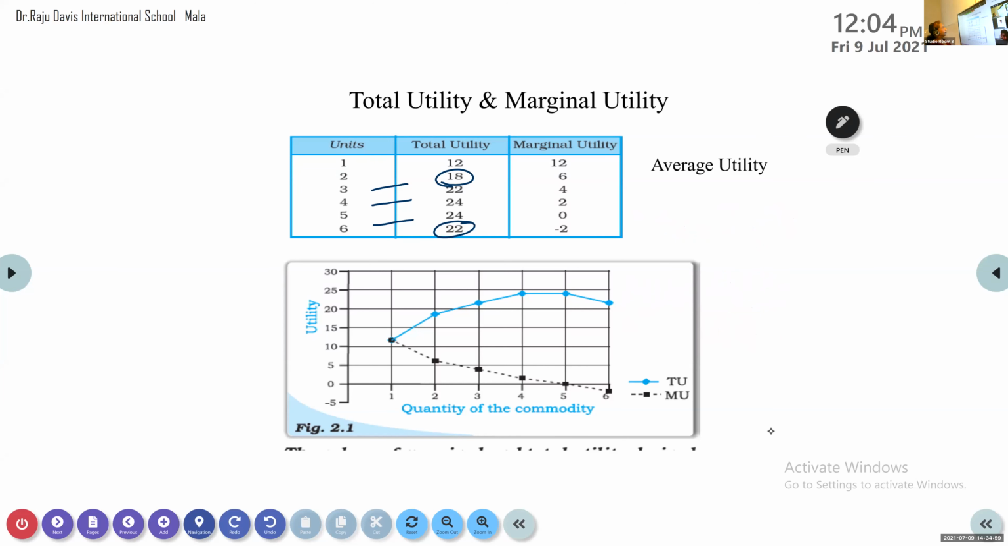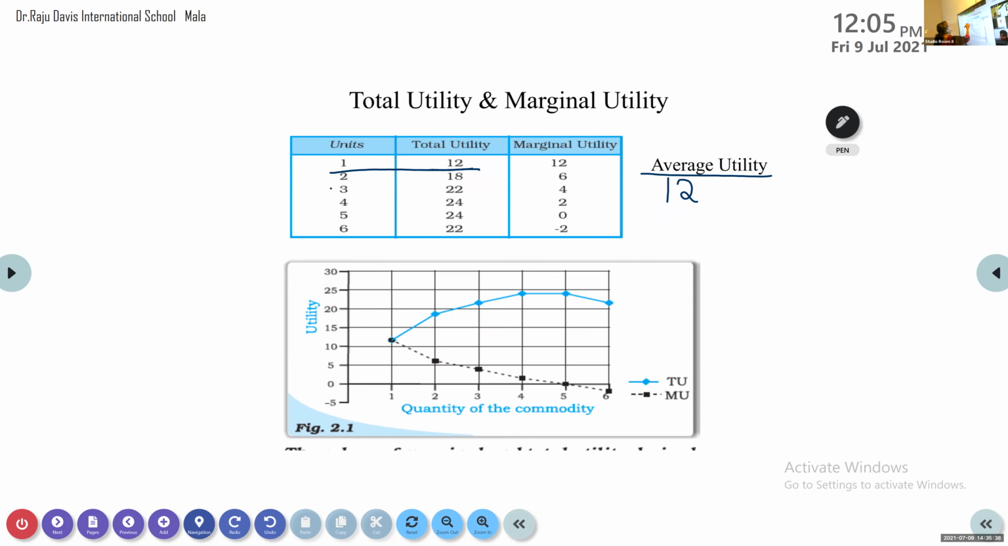Now one more term I have written here which is not given in your textbook. How can we get the average utility? Total divided by number. So for the first one, what is the average utility? There is only one unit, so average utility will be 12 only.